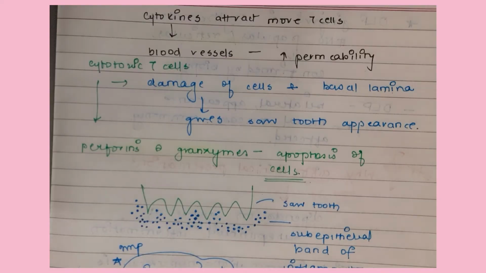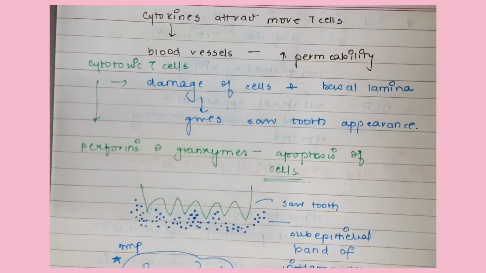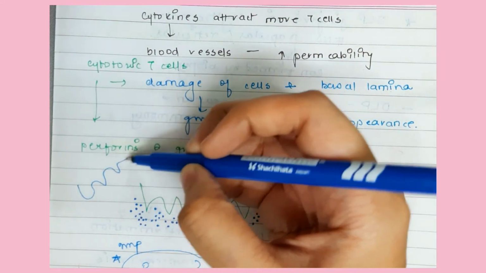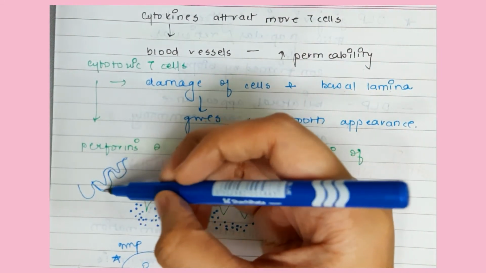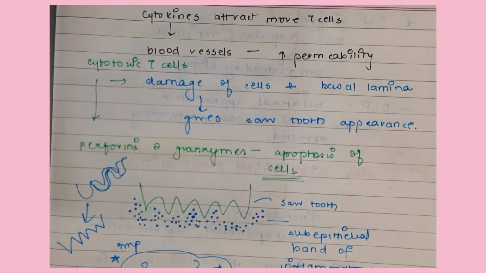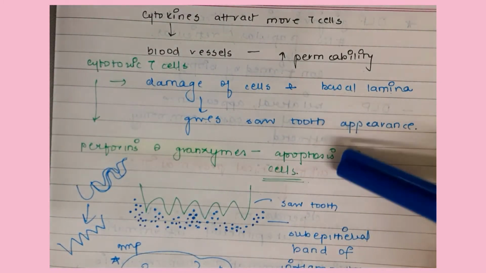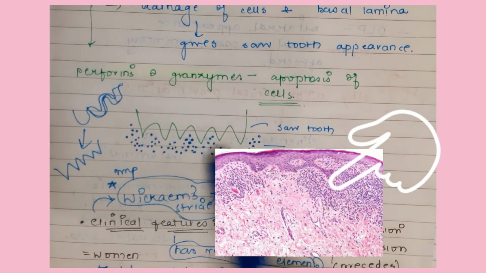So these cytokines recruit more T cells to that site, right? And they cause a dilation of blood vessels and increase permeability. Okay, so these cytotoxic T cells damage cells and the basal lamina and give a sawtooth appearance. Now we have this epithelium. These are rete pegs, rete ridges. So they get this appearance that we call the sawtooth appearance. Okay, so these cytotoxic T cells release perforins and granzymes. They cause the apoptosis of cells. So you see the sawtooth appearance, and there is this infiltration of the inflammatory T cells.